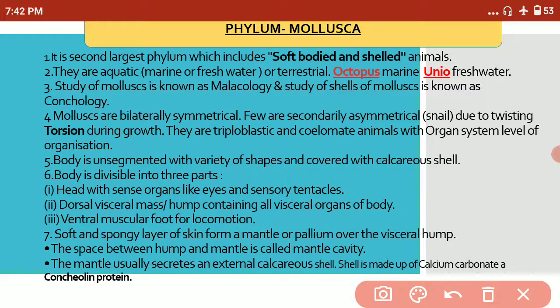So they have bilateral symmetry, but as exceptions exist everywhere, here is an exception: the apple snail, Pila globosa, that is a mollusk, shows secondary asymmetry. What is this?